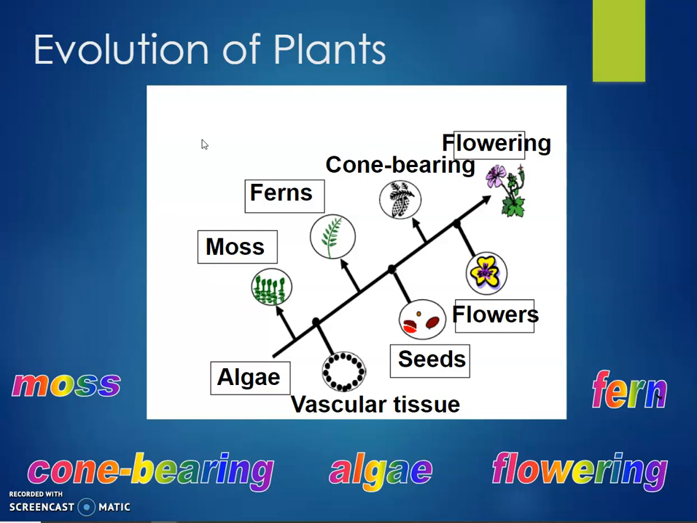Now, how have plants evolved over time? This is just a cladogram showing how plants have evolved from their simplest forms. They believe that they originally formed from algae, which, if you remember from our protist lecture, algae is a protist. And from there, they believe that moss came next. Then ferns, seeds started to form. Then you started seeing cone-bearing plants with the pine cones. And we started seeing flowers and flowering plants.